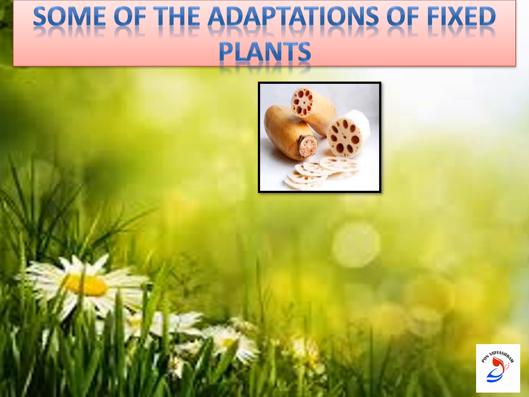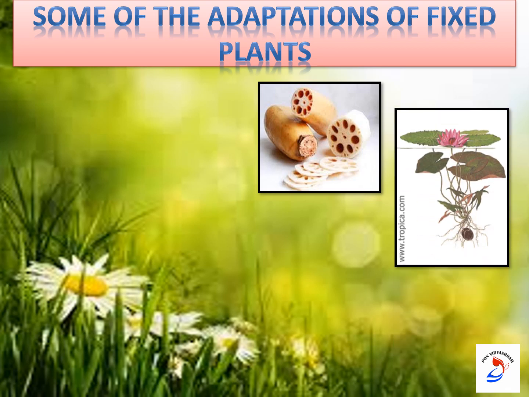These are the stalks. You can easily observe that the stalks have many air spaces. So what will happen when they have air spaces? They make them light in weight and they can easily float on the water surface. So these stalks have many air spaces which make them light, and they are flexible, and sway with the flow of water. Yes. So now look at this picture.